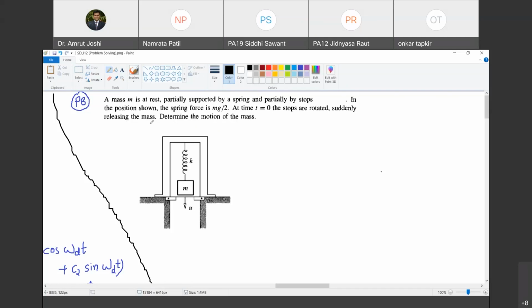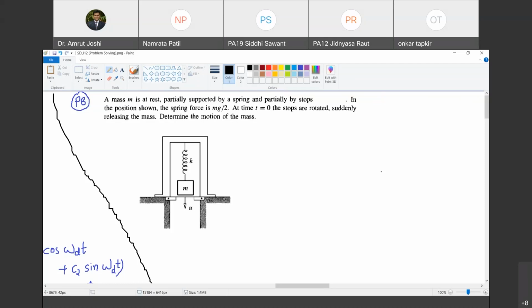So in the position shown, the spring force is mg by 2. In the position shown, the force in the spring is given as mg by 2. So the remaining mg by 2, the force needed to support the weight mg, is supported by those stoppers. Are you with me? So therefore, in the position shown, this spring force is mg by 2.